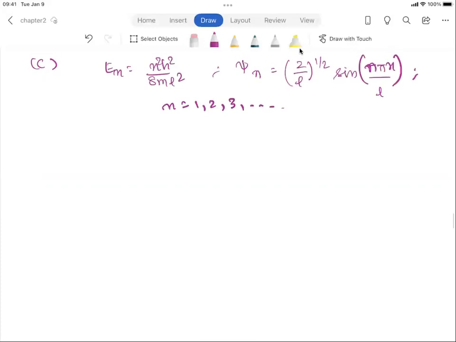So when you say energy is being increased, we know that it implies that the state number is being increased, right? The only way the energy can increase is when you move to higher states, right?